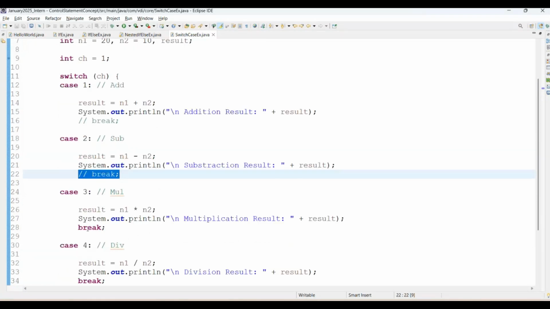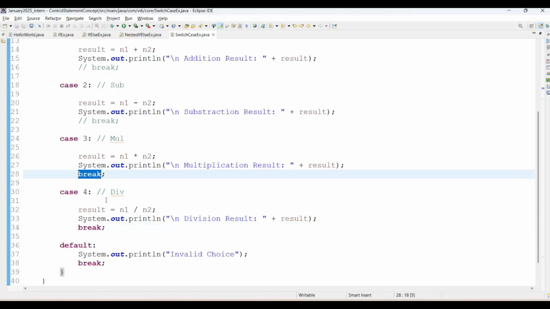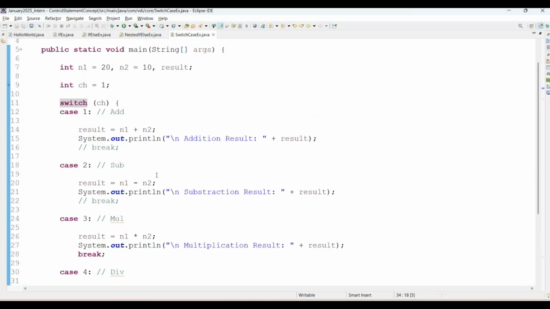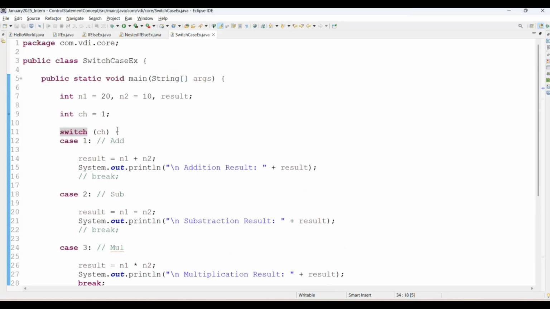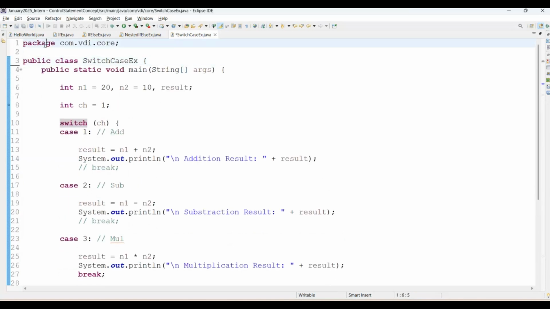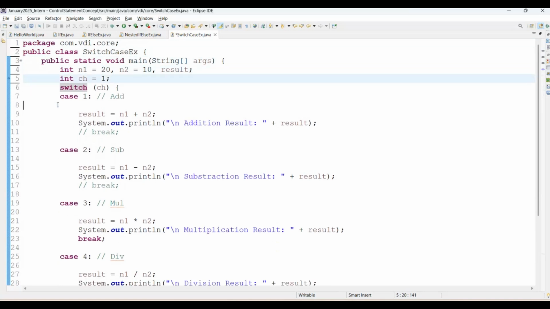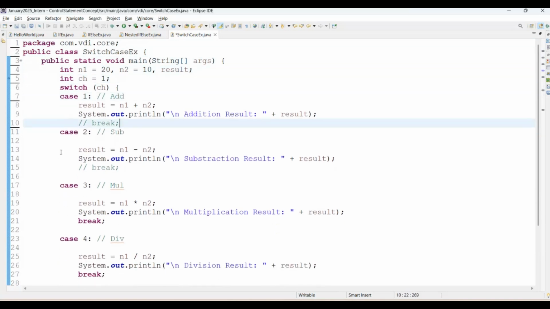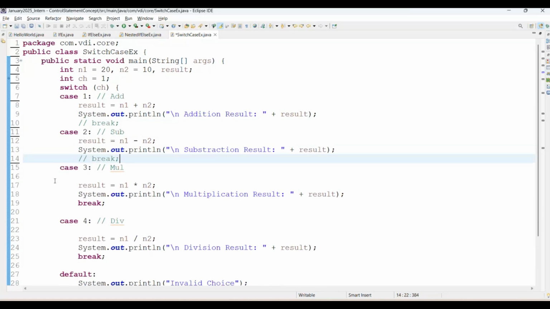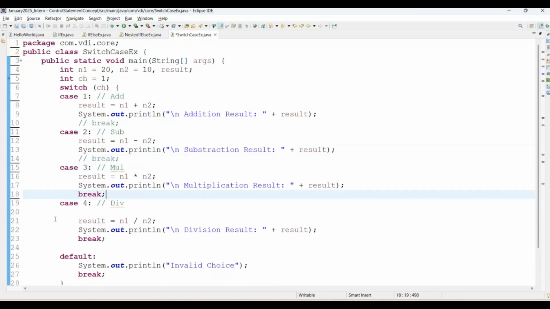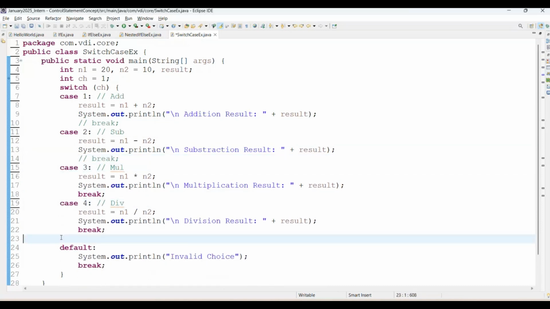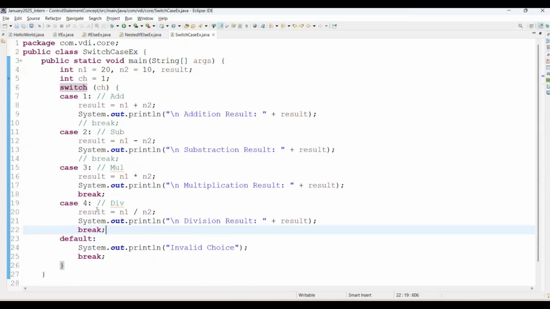There is a break available for multiplication, and a break available for division as well, right? There will be some output. I hope you are able to see the program. See, this is the program for us. Yes, I'm checking whatever output.